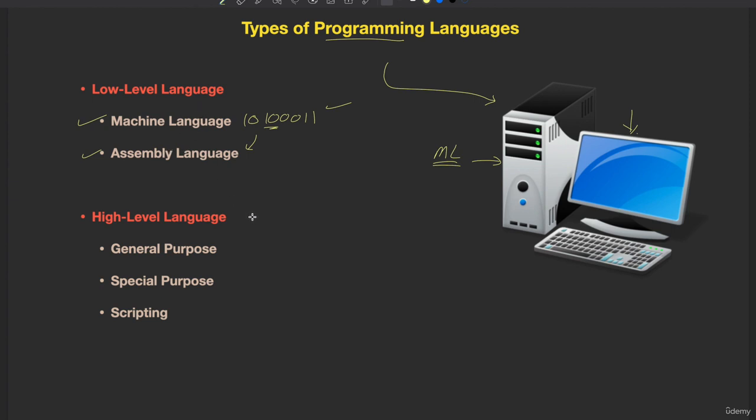Then later people thought, let us use English-like languages for writing the programs. Such languages are called high-level languages. So people started introducing English-like language, and that language is used for writing the program. For example, C language is used. If C language is more like English, but the machine understands only machine language, then how does it solve the problem?